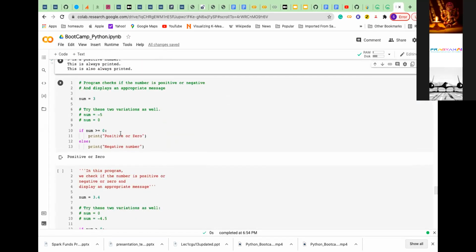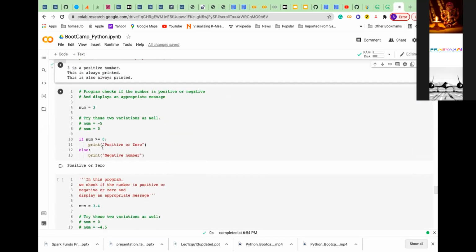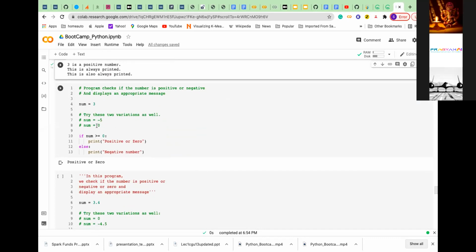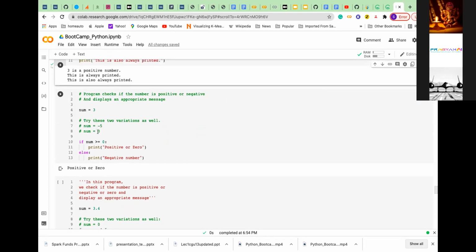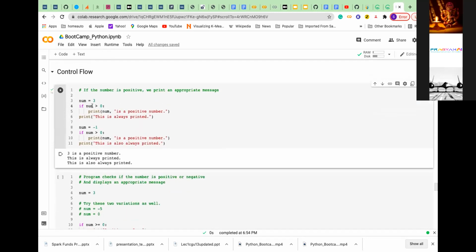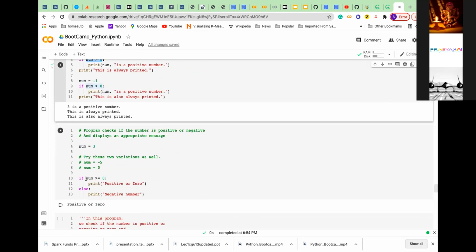So what you will be doing? If num is equal to 3, so it is positive, it will go here. If it is not positive, it will come here. Depending on that, now I have an else portion. What is the syntax here? Same thing, if, then the expression, then the colon, and this is the if block.